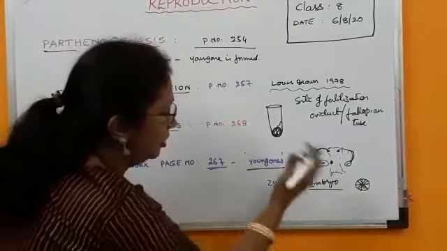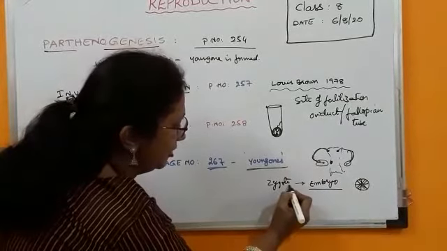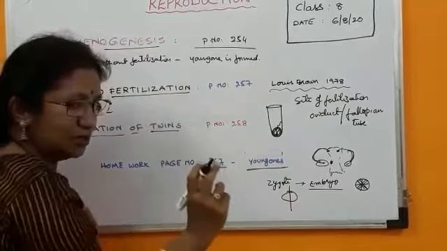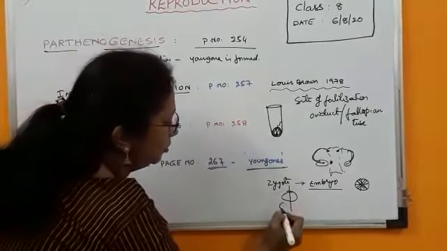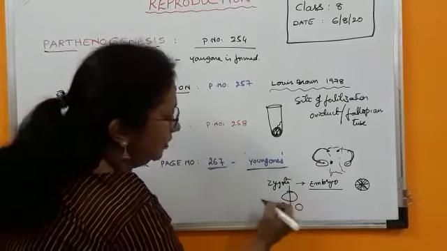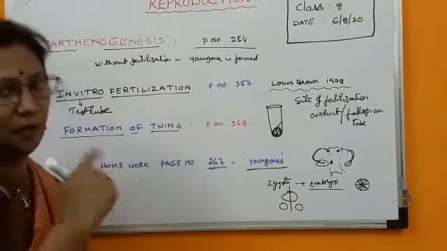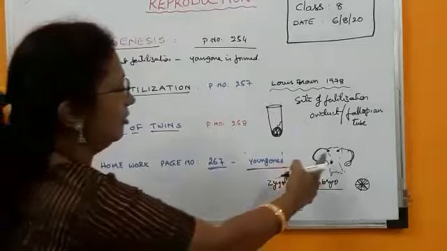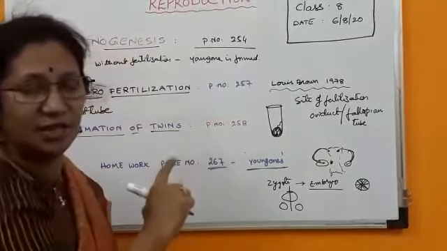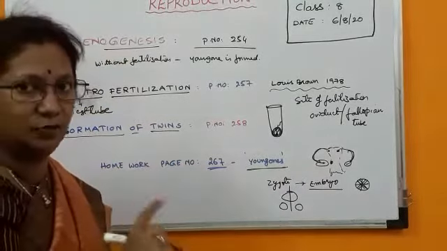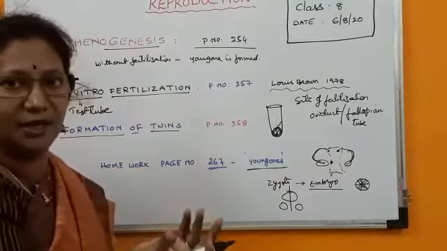When it goes, the zygote first undergoes the first division. It breaks into 2 pieces, and the 2 pieces will grow into 2 individuals. These are called identical twins. Both are girls or both are boys. The others are called fraternal twins. Fraternal twins means non-identical twins. One is a boy, maybe another is a girl.